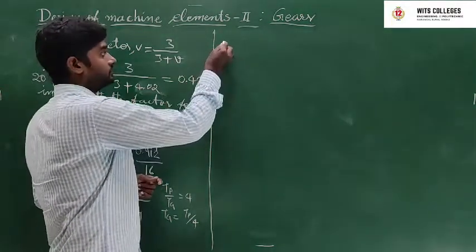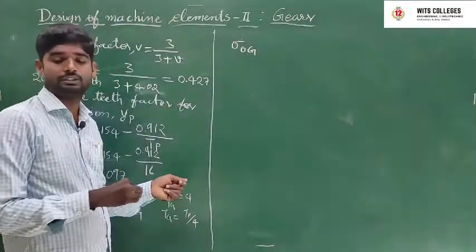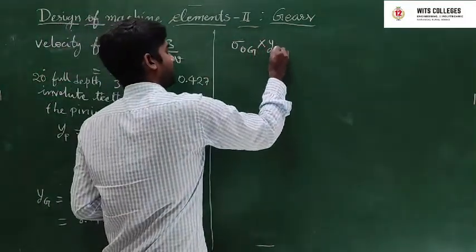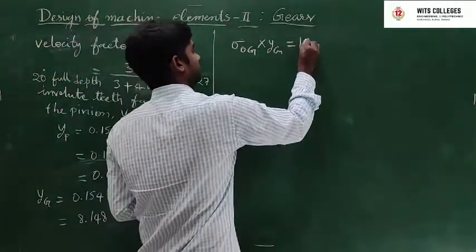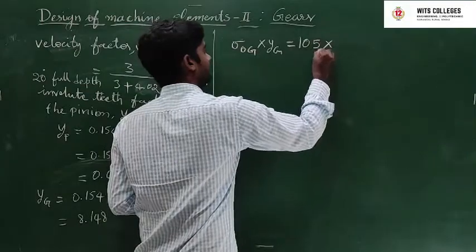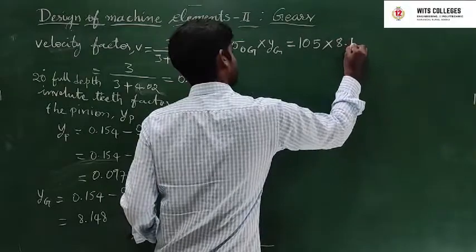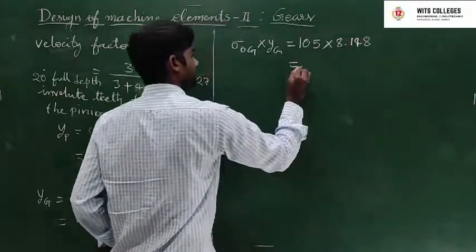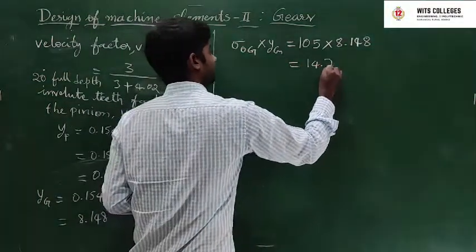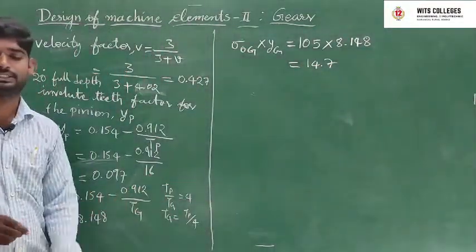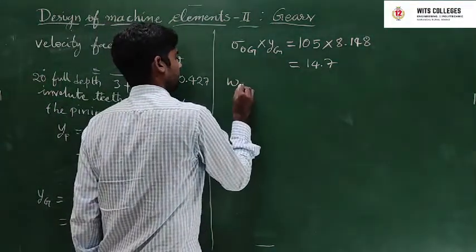Next, find out sigma OG into YG. Sigma OG is equal to 105 into YG is equal to 0.148. Find out this value: it is 14.7? The result is 14.7.